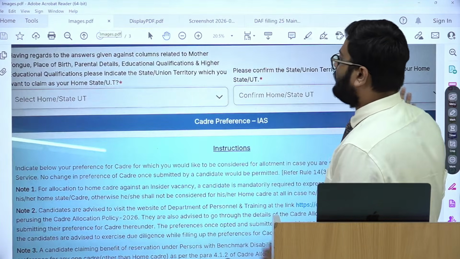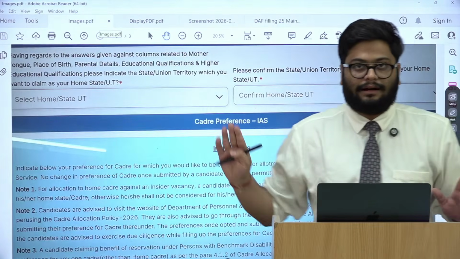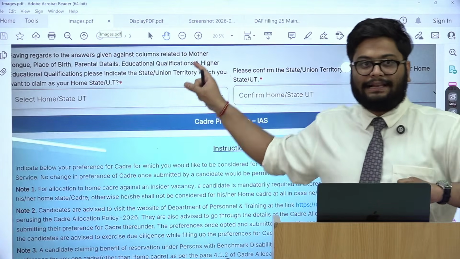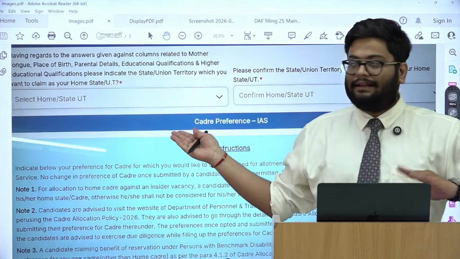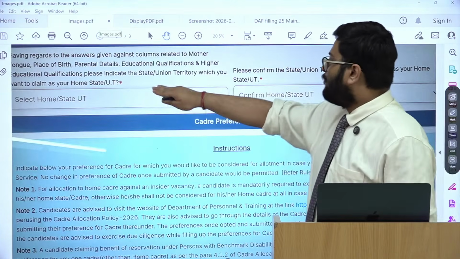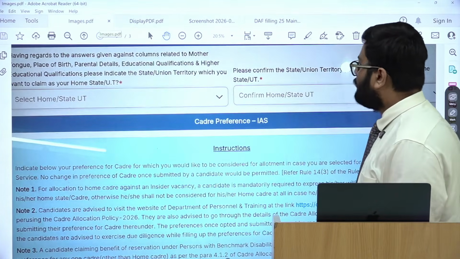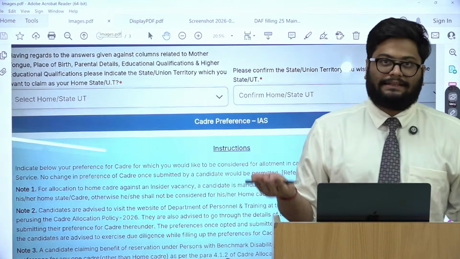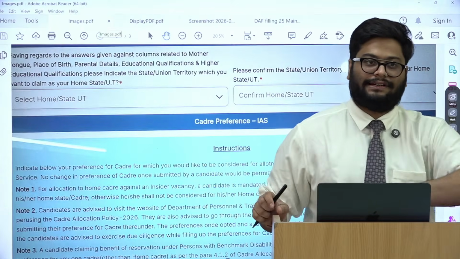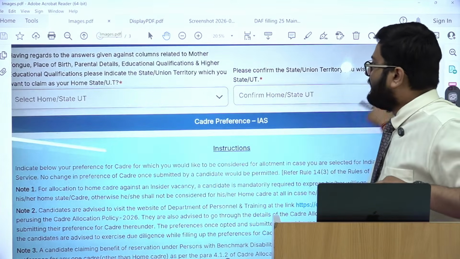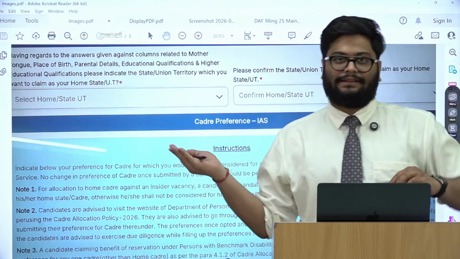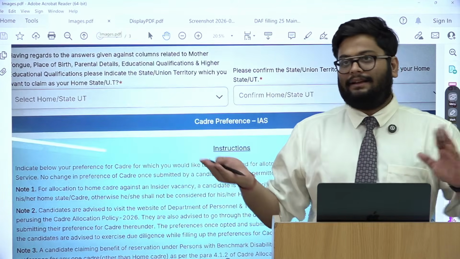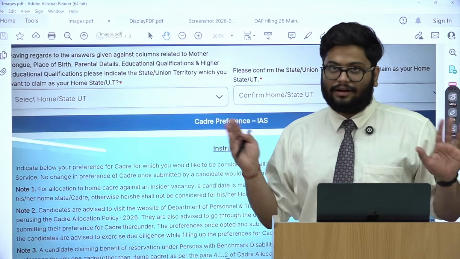This is the only thing you have to fill now. Earlier you had to properly rank, as I explained. Now you just have to put your home state, and you have to confirm whether you want to be preferred for your home state or not. This is known as insider, right? So you have a choice of being insider in your home state or not.